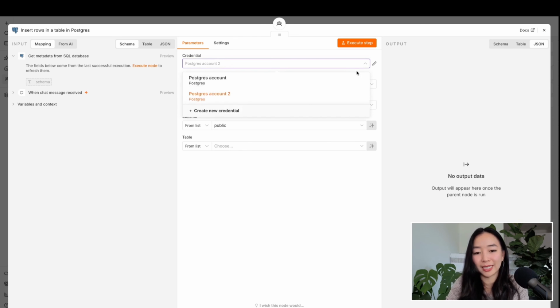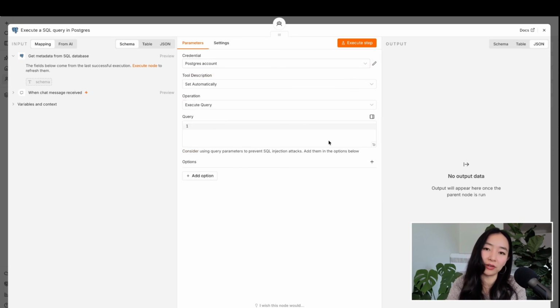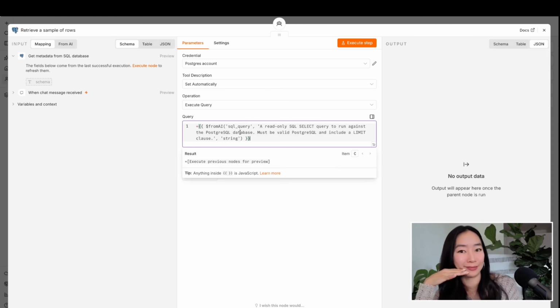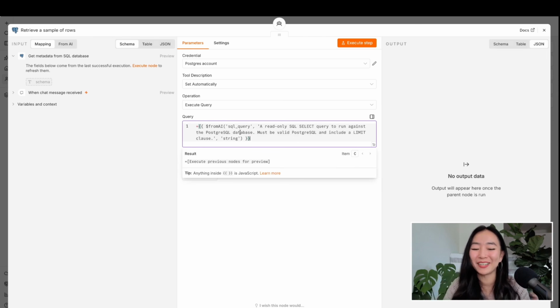I'm going to make sure we're connected to the right Postgres account. And for operation, I'm going to use execute query again because it gives us a lot more flexibility. Let's rename this node real quick. And under query, we are going to allow the AI agent to define what that query is. Okay, so this is how we're going to do it. To be honest, I don't really understand this string, but basically we're saying we're allowing the AI to define this SQL query within reasonable boundaries.